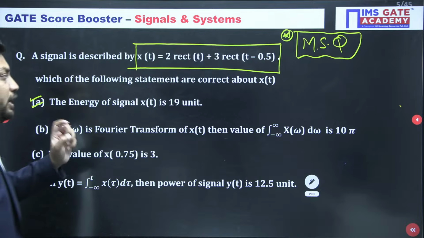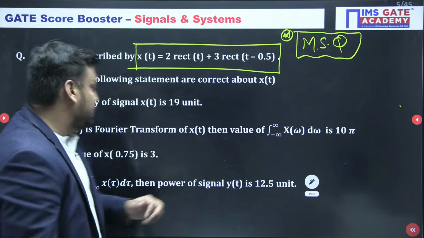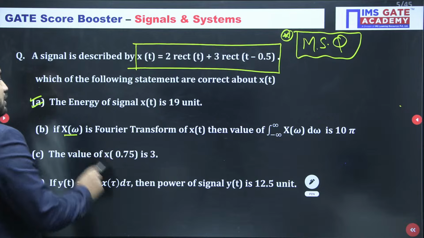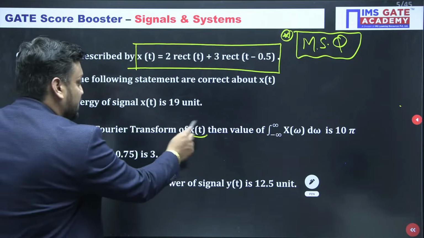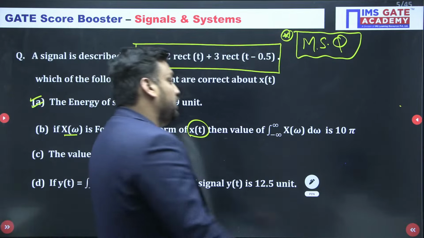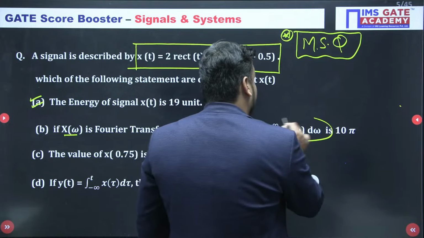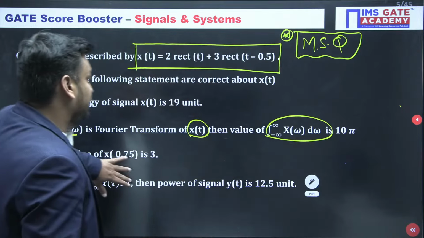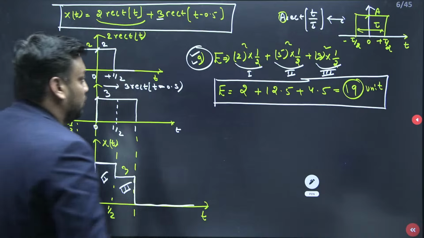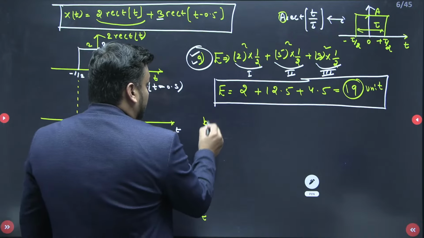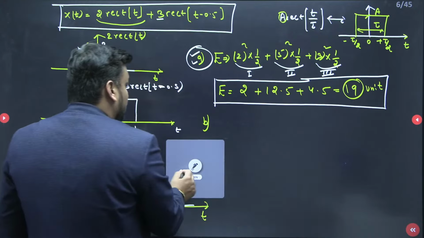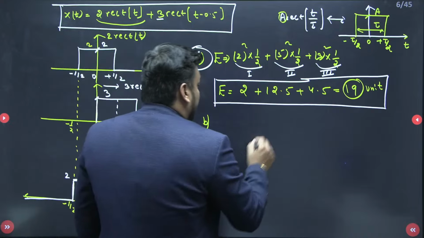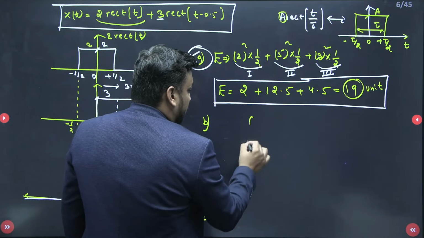Now, students, the Fourier transform concept has also been merged here. If capital X of omega represents the Fourier transform of small x of t, then the integral from minus infinity to infinity of mod of X of omega d omega is 10 pi. It is given. Let me check whether it is correct or not. So I will focus on option B, and one by one I will check. And I am just expecting one property from you.